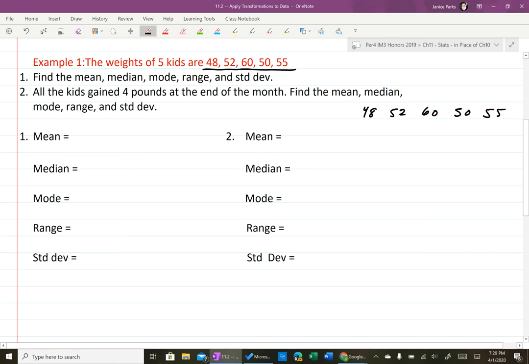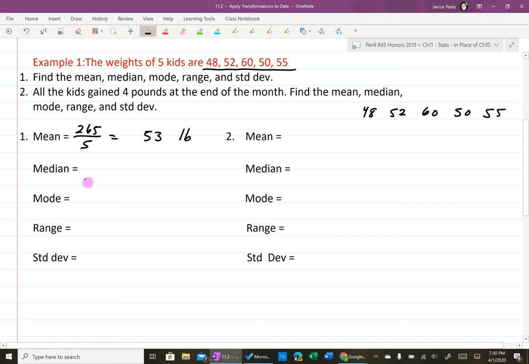So if I want to find the mean, I'm going to add up all those numbers and divide by 5. So I have 265 divided by 5, which is 53. That's the average weight of the kids, 53 pounds.